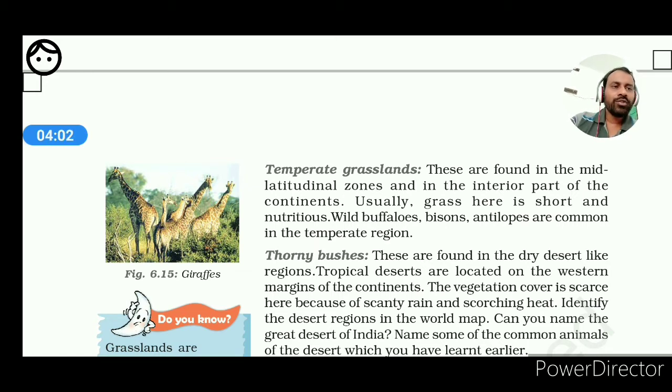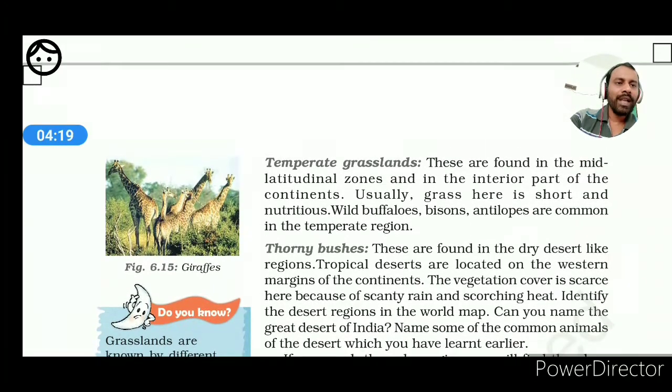Usually grass here is short, so we see the difference between the tropical and temperate grassland. Temperate grasslands' height is comparatively less. Grass is short and nutritious. Wild buffaloes, bison, antelopes are common in the temperate region.